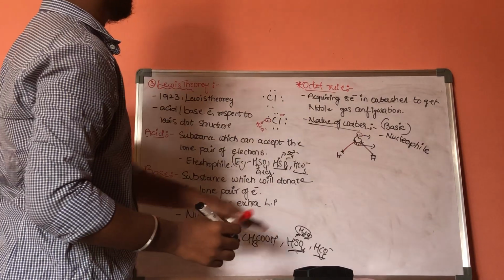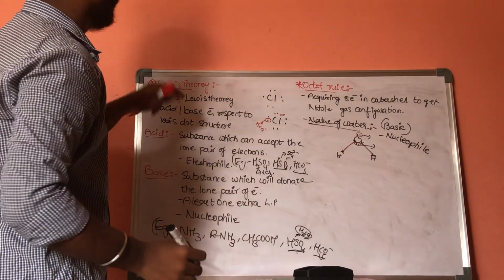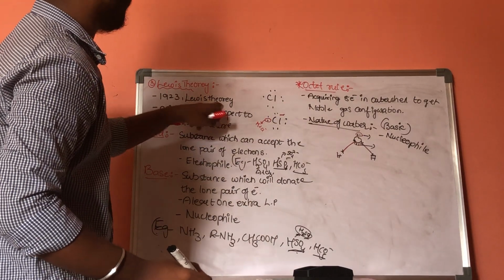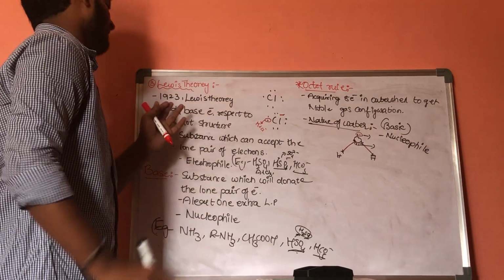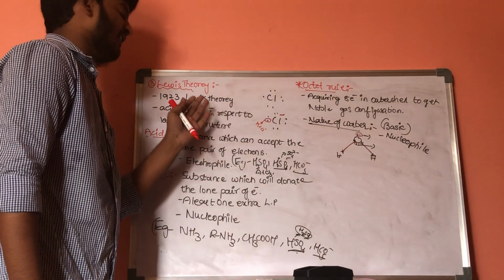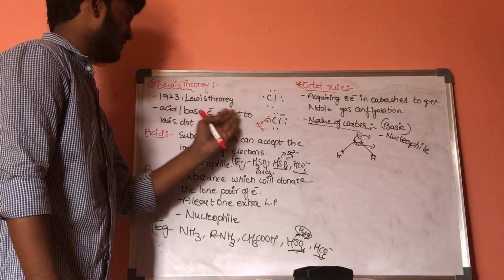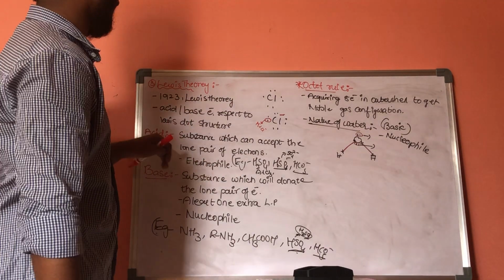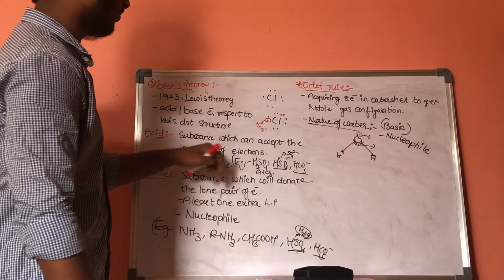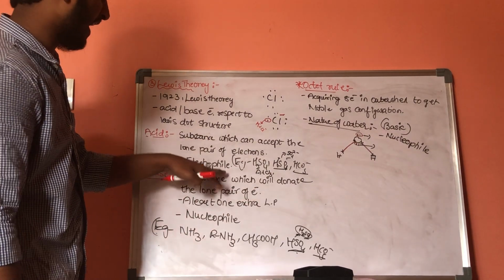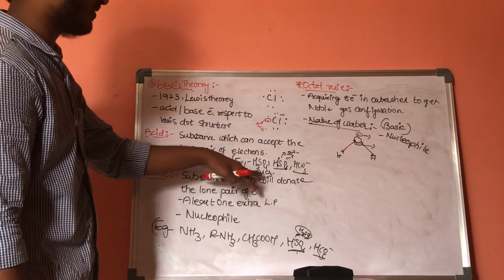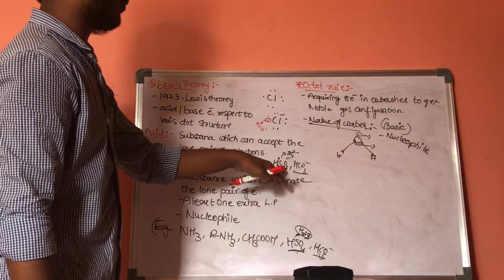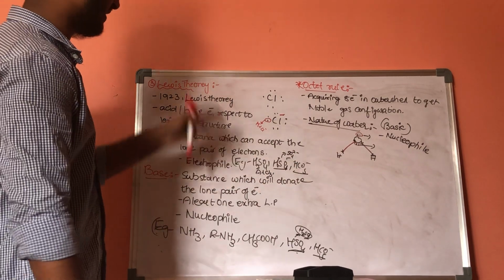This is a complete description of Lewis theory. In 1922 he proposed Lewis theory. According to this theory, he described acid and base with respect to the Lewis dot structure. According to Lewis theory, an acid is a substance which can accept a lone pair of electrons, and it acts as an electrophile. Examples are AlCl3, H2SO4, HSO4 and HCO3, etc.